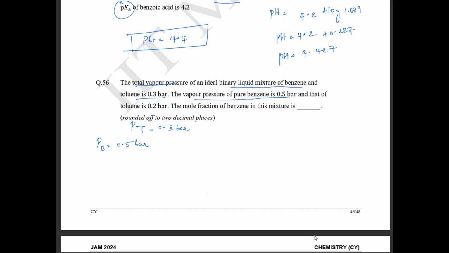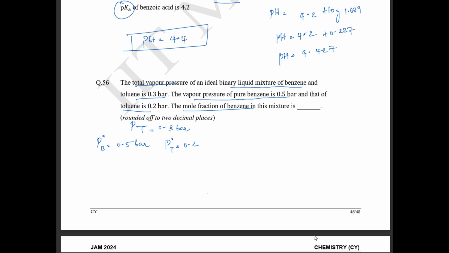And the vapor pressure of pure toluene is going to be 0.2 bar. Okay, they have asked us to find the mole fraction of benzene. This is according to your Raoult's law.